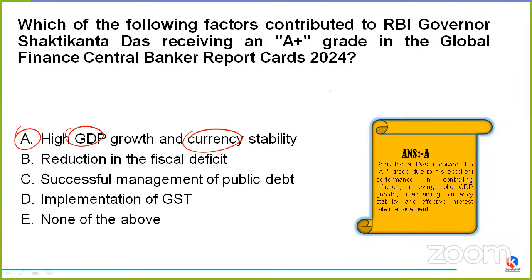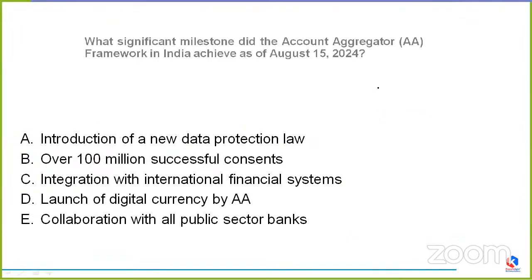So this time the correct option would be option A, which means Shaktikanta Das received the A+ grade due to his excellent performance in controlling inflation. So these are the points. If these were also there, you are supposed to mark them as the correct option. First is the control of inflation. Achieving solid GDP growth, maintaining currency stability, along with the fourth one, which is effective interest rate management. So these four are the options which are going to be correct if provided in any question. Okay. So yes, coming to the next question.